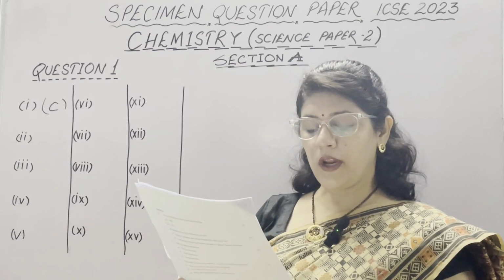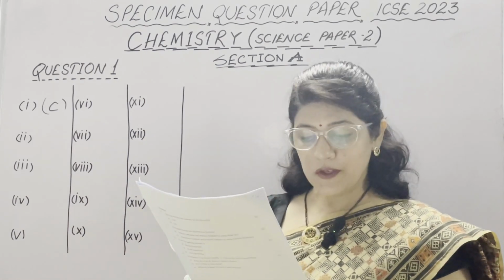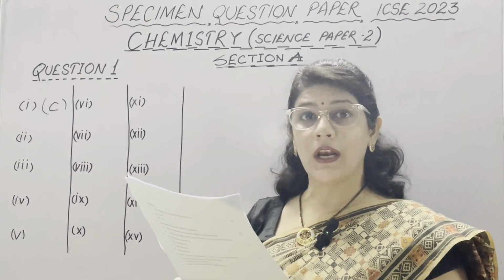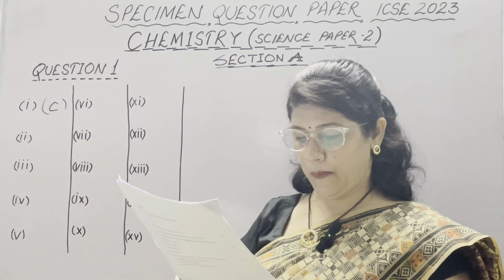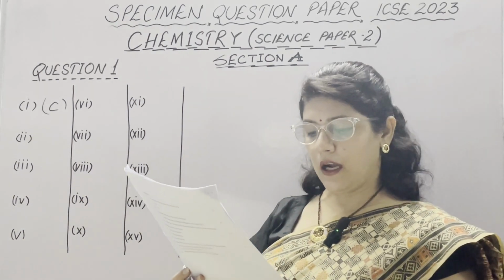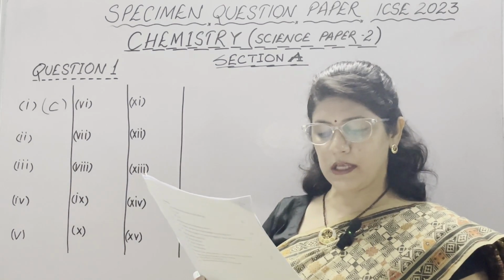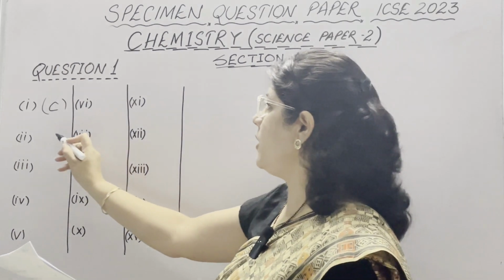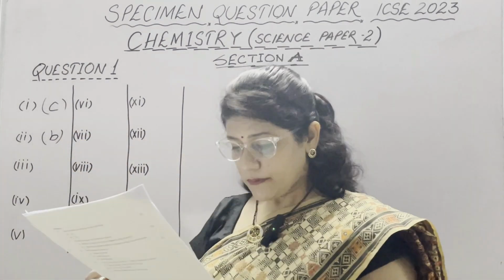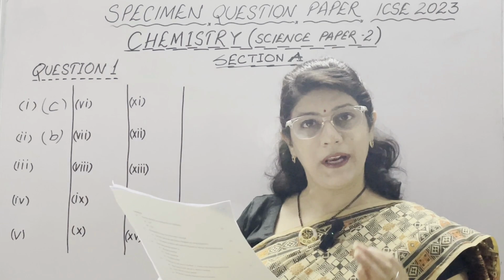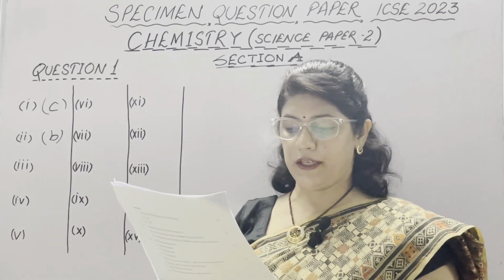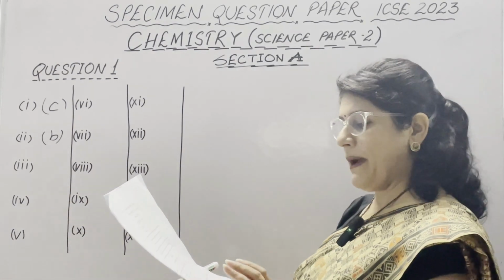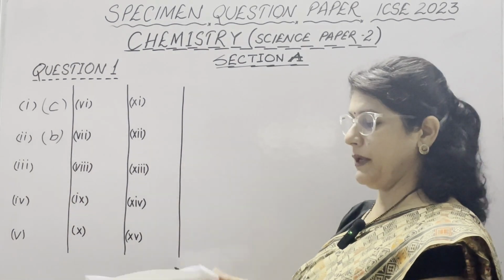Now, second is electron affinity is maximum in. First of all, we know that electron affinity is the energy released while converting a neutral isolated gaseous atom into an anion. So, first option is alkaline earth metals, second is halogens, third is inert gases, and D is alkali metals. Correct option is halogens. We all know that in halogens, we have 7 valence electrons and only 1 electron is needed to complete their octet. And also electron affinity increases in a horizontal row. So, halogens have maximum electron affinity, which is option number B.